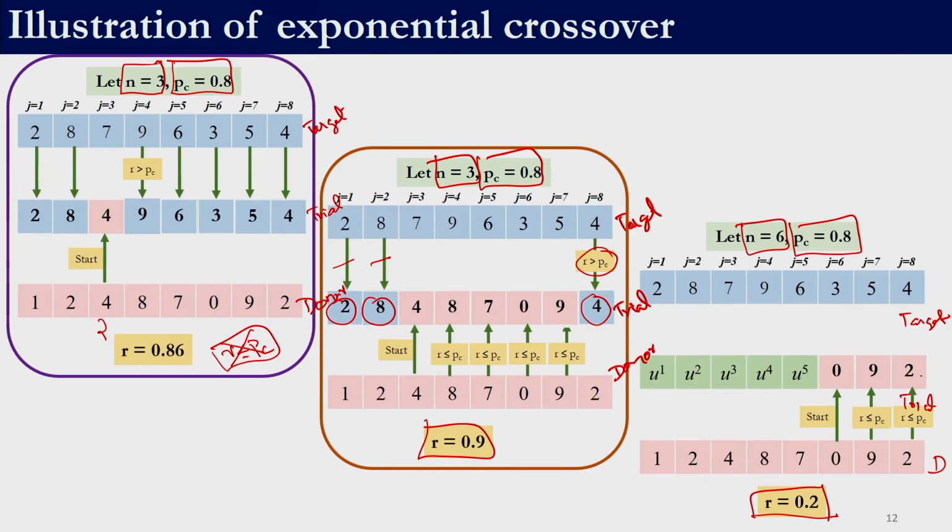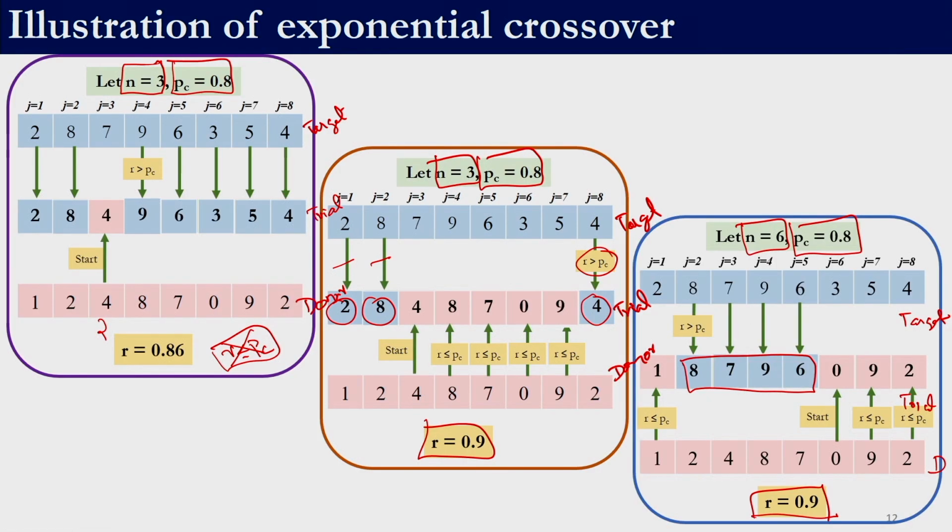Now, we have come to the end of all the decision variables. So, again we need to start from 1, right, and generate a random number. Let us say we generate 0.7 which is less than 0.8. So, we will copy from the mutant or the donor vector, right. Here let us say the random number generated for the second variable is 0.9. So, here we fail, right. Now we have encountered a failure. So, all these 4 values u2, u3, u4, u5 will have to come from the target vector, right. Here we are not again generating random numbers, right. So, this completes our discussion on exponential crossover.